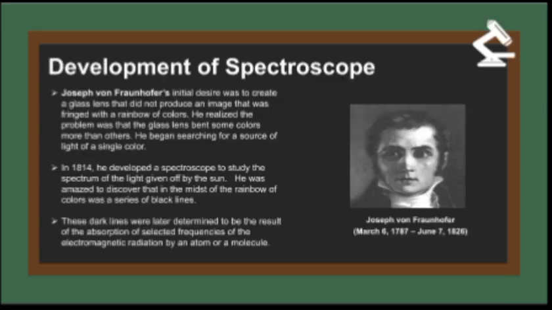Now again we are going to meet this great personality, Joseph von Fraunhofer. He began his research when he desired to create a glass lens decorated with rainbow colors, but it was not produced as he thought. Then he realized that the problem was that the glass lens bent some colors in different directions, that it diffracts the light. Then he developed in 1814 a spectroscope to study the spectrum using sunlight as the light.